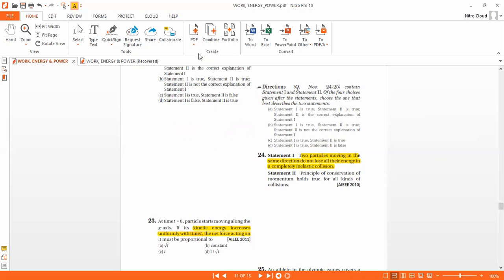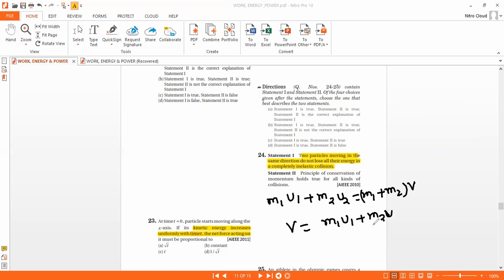Completely inelastic means we can consider it a perfectly inelastic collision. In a perfectly inelastic collision, we can write m1u1 plus m2u2 is equal to m1 plus m2 times v, right? So the final velocity of the two particles will be m1u1 plus m2u2 upon m1 plus m2.